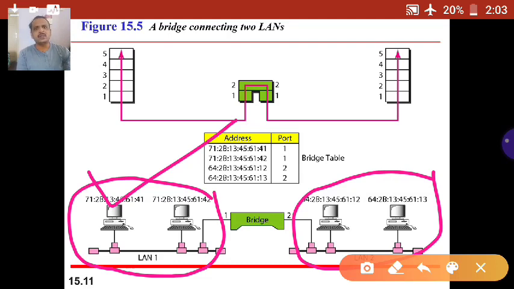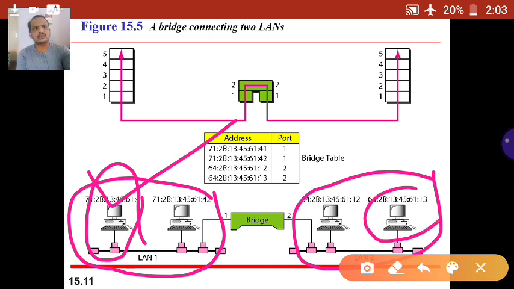Now similarly, computer 41 has to communicate with the computer with last address 13. Address 41 is against port 1, and 13 is against port 2, so the ports differ. Now the bridge will forward this message. It means the message from computer 41, which belongs to LAN 1, is looking to communicate with the LAN 2 computer with address 13, so it is forwarded. This is the decision making capacity we are going to call it. That mechanism is done by the bridge.